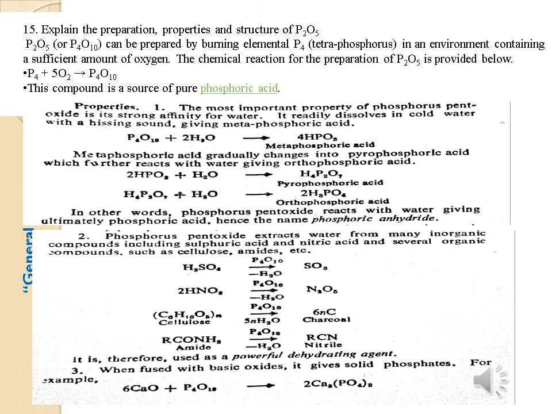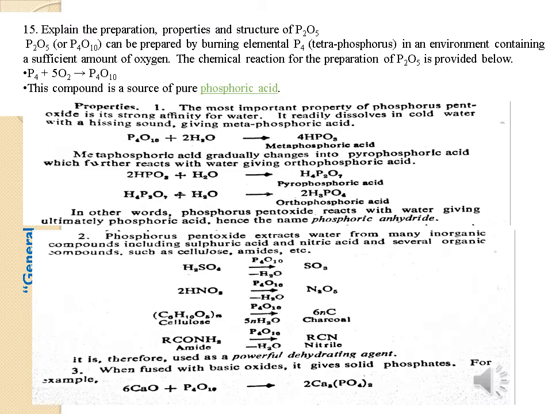15th question. Explain the preparation, properties and structure of P2O5. P2O5 or P4O10 can be prepared by burning elemental P4, that is tetraphosphorus, in an environment containing a sufficient amount of oxygen. The chemical reaction for the preparation of P2O5 is given below: P4 reacts with 5O2 to produce P4O10. This compound is a source of pure phosphoric acid.